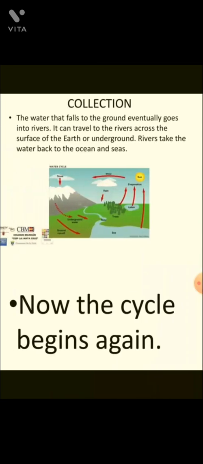Collection. The water that falls to the ground eventually goes into rivers. It can travel to the rivers across the surface of the earth or underground. The river takes the water back to the ocean and seas. In this way the process is continuously going on. From evaporation, the other processes take place, and now the cycle begins again. Okay, thank you, have a nice day.